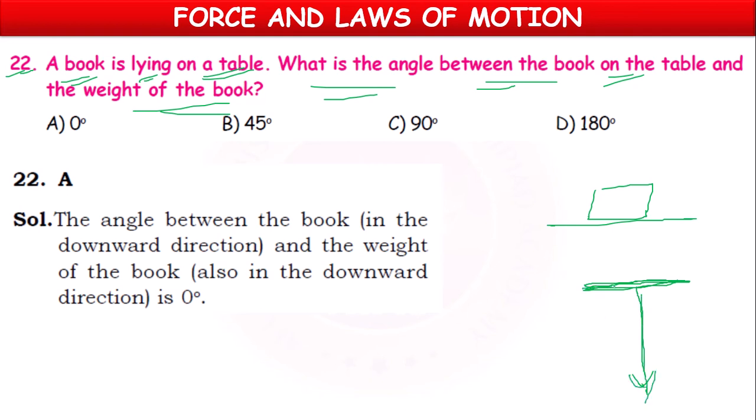If the book is taken as a horizontal line, then weight will be acting vertically downwards, and the angle between the book and the weight will always be 90 degrees. So option C, 90 degrees. Option C is right.